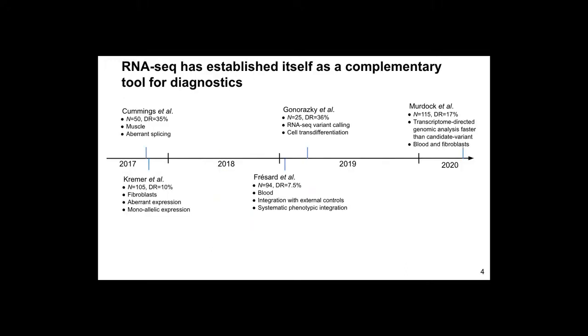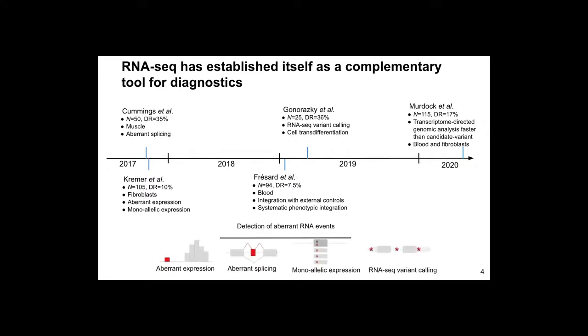As such, RNA sequencing has established itself as a complementary tool for diagnostics since 2017, the pioneering works of Cummings and Kremer. Since then, other studies have focused on different diseases using a variety of tissues. Their strategy is similar, which consists of detecting aberrant expression, aberrant splicing, monoallelic expression, and even calling variants in RNA sequencing data.